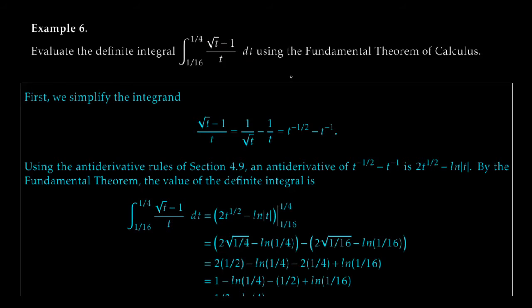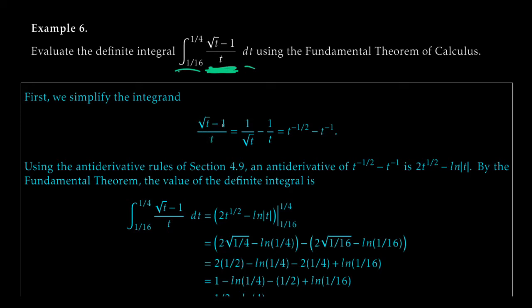When you first look at this, you might think, oh my god, there is no good way for me to deal with this weirdo function right in here. But all we have to do is a little bit of algebraic manipulation, and then we're going to be set. So first off, we're going to simplify the integrand. That is, we're going to simplify the thing between the integral sign and the dt, the integrand.